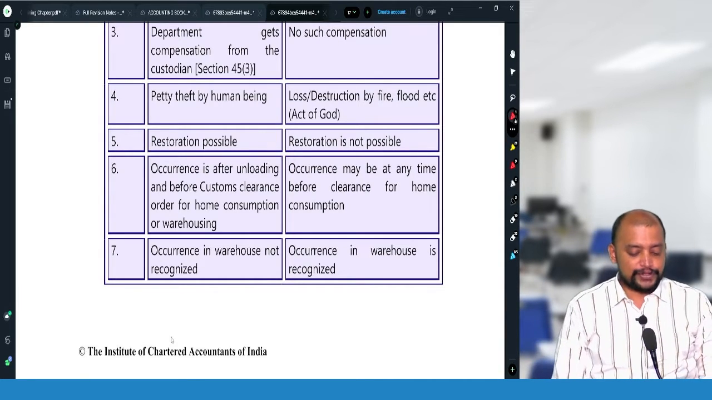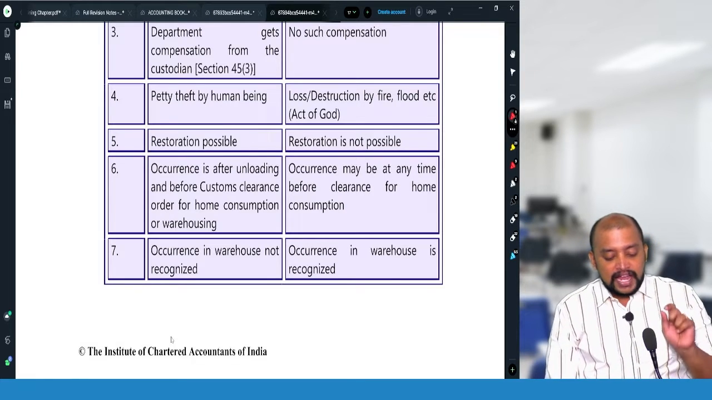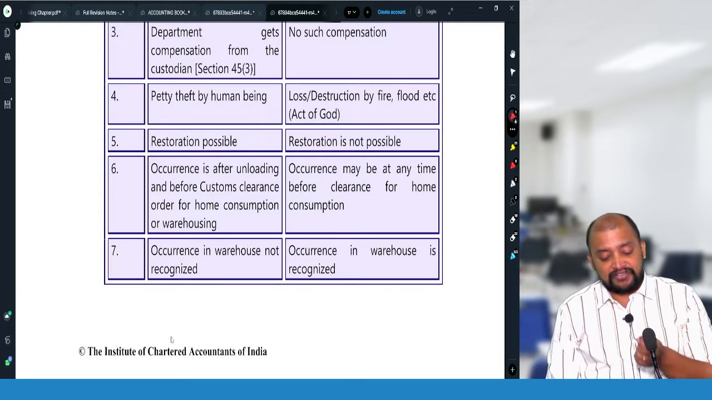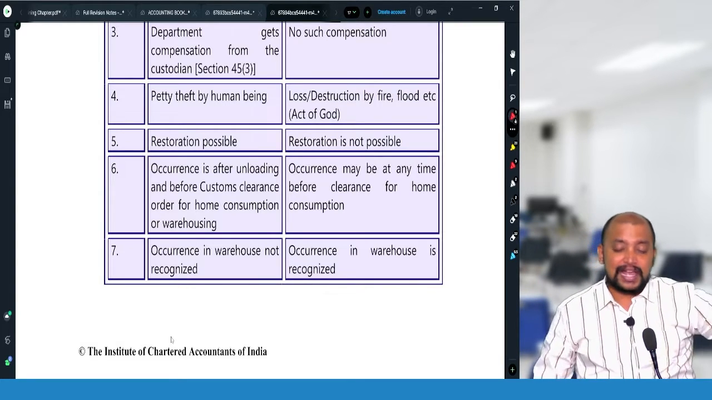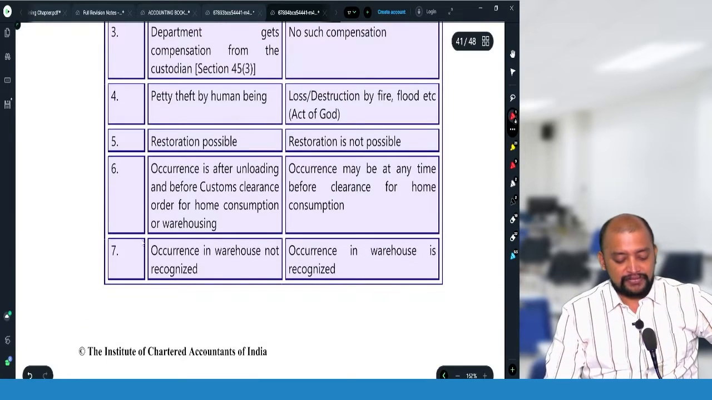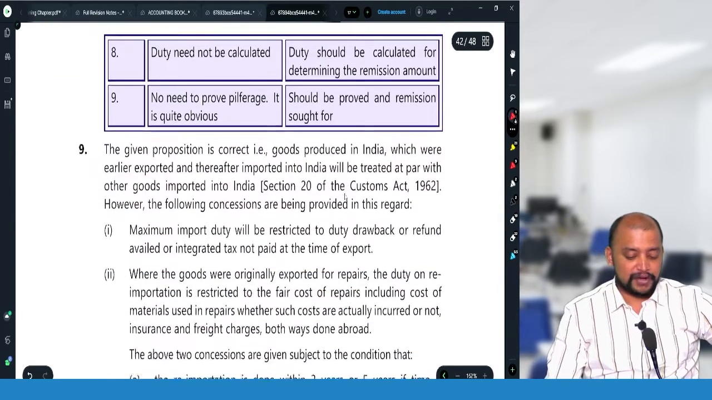Restoration is not possible. Pilferage should have occurred after unloading and before the order for clearance. But remission can be at any time before clearance for home consumption. Pilferage is not applicable for warehoused goods, but remission of duty is applicable for warehoused goods.